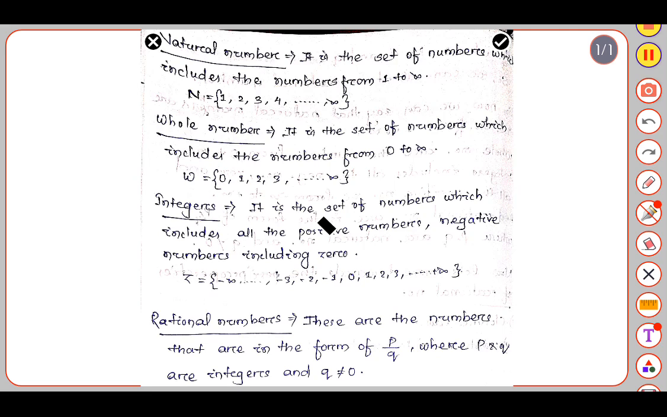Now let's go to integers. Integers are the set of numbers which includes all the positive numbers and negative numbers including 0. The set of integers is denoted by Z. It starts from minus infinity and ends at plus infinity. Now we can say that rational numbers are numbers in the form of p by q, where p and q are integers and q is not equal to 0.